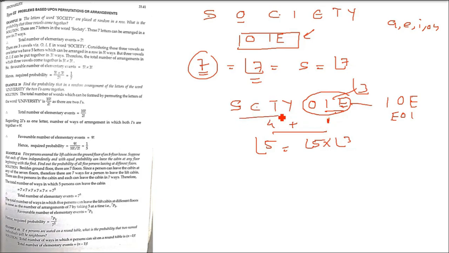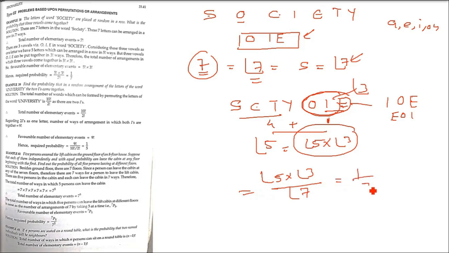Now this will be the total number of favorable cases. Okay. Now internally inclusion-exclusion will also be done. So factorial 3, factorial 5 for all of these. So what are the favorable cases? Factorial 5 into factorial 3. And what is the total number of cases? Factorial 7, we will write in the denominator. So in all, if you solve it, 1 by 7 is the probability.